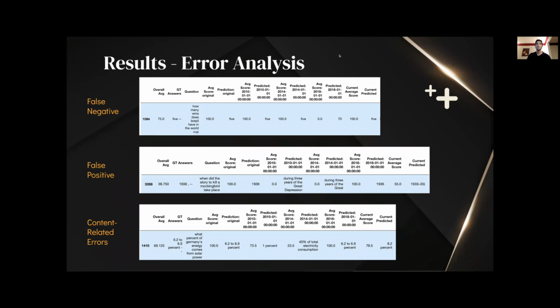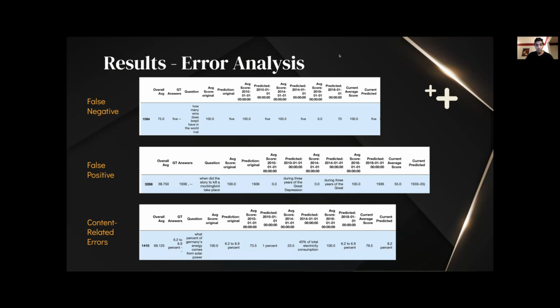Now we're going to go over some of the errors that we saw in our analysis. The first example is a false negative. This is because the question is timely, but it is predicted as timeless. The question is asking, how many wins does Brazil have in the World Cup? And all the answers are 5. This is true, so it is classified as a timeless question. However, the last time Brazil won a World Cup was in 2004. So this is a false negative.